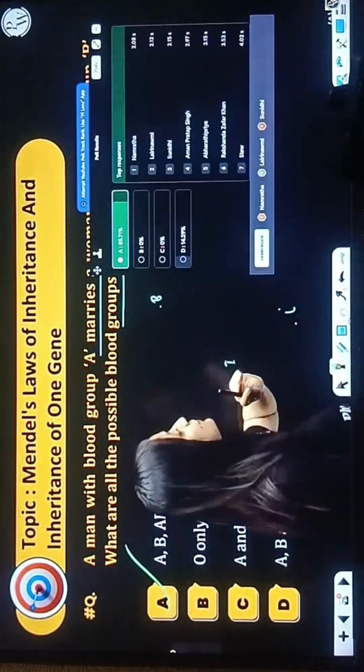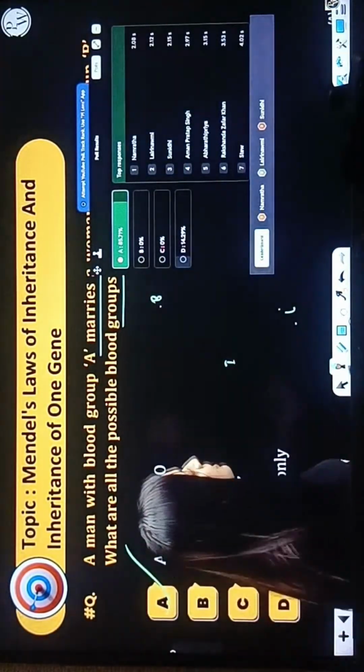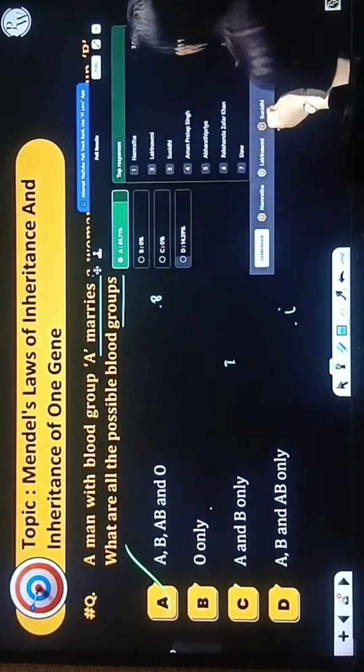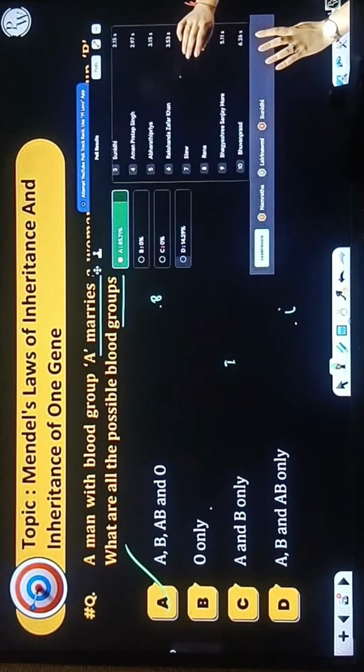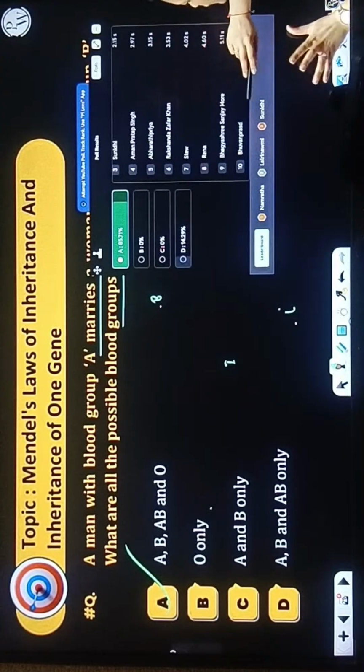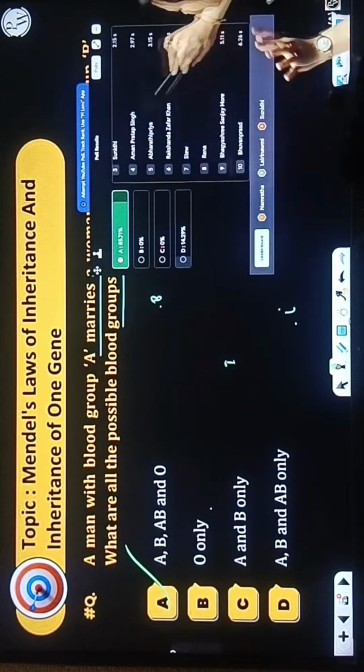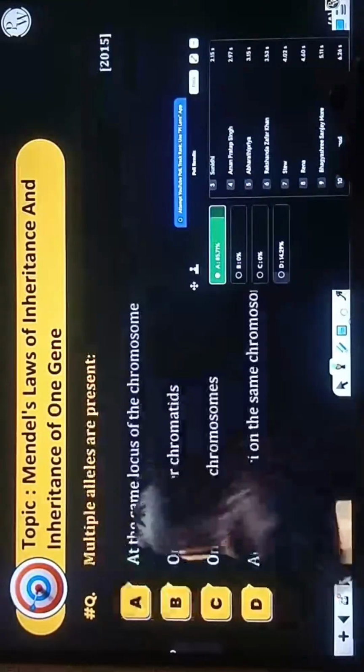Let me see the result as well. 85.71%. So Nandita, Lalvi, Suniti, Aman, Abhara, Abhati, Rakshinda, Stu, Rina, Ageshri, Dihada, Bhuvan Pradhan. Very good, beta. Very good. So now let's move to the next part.